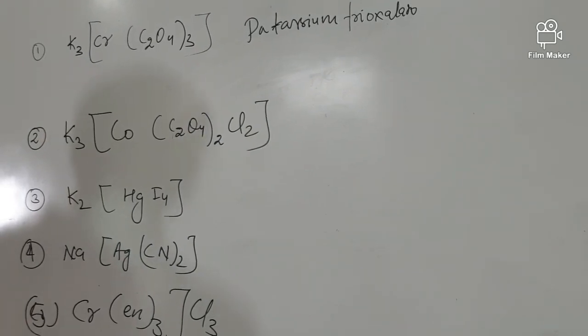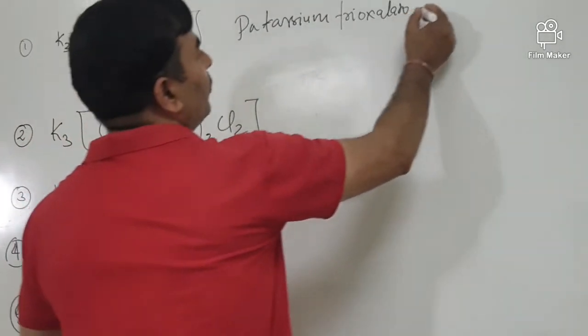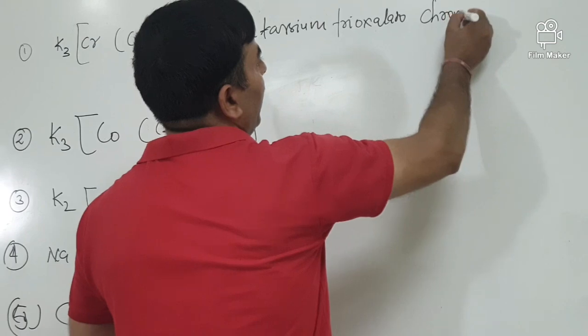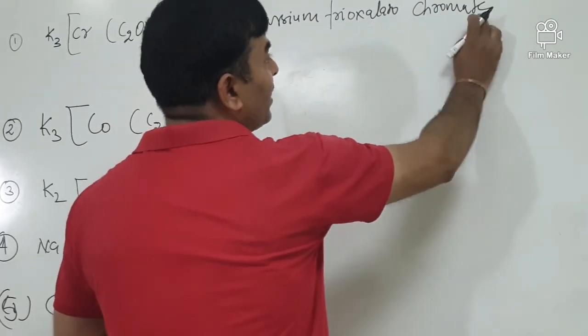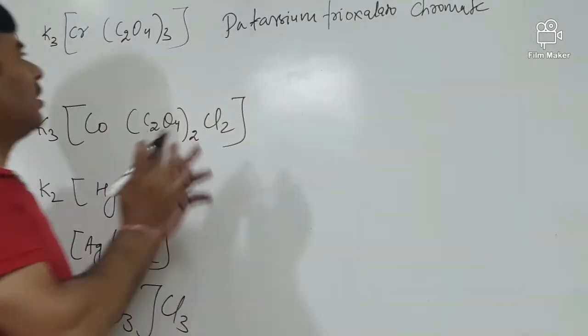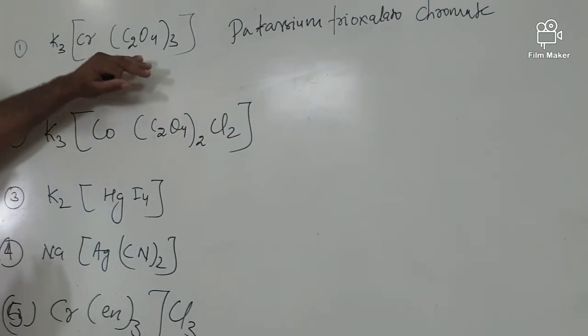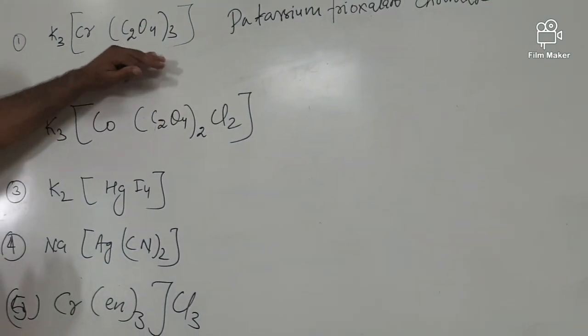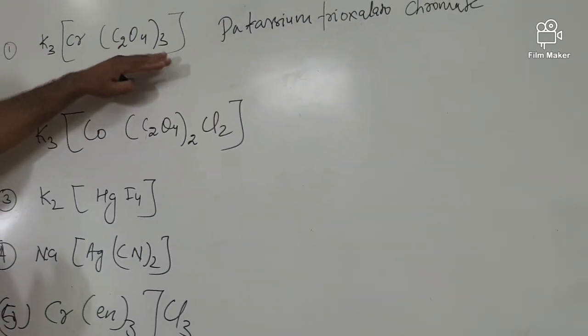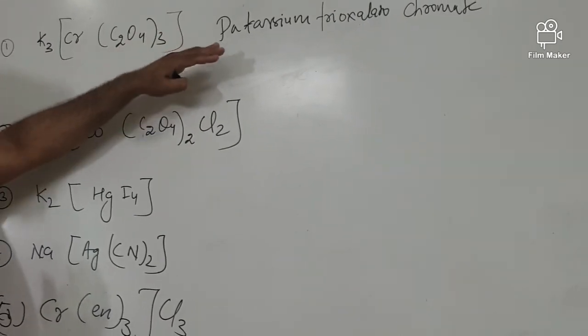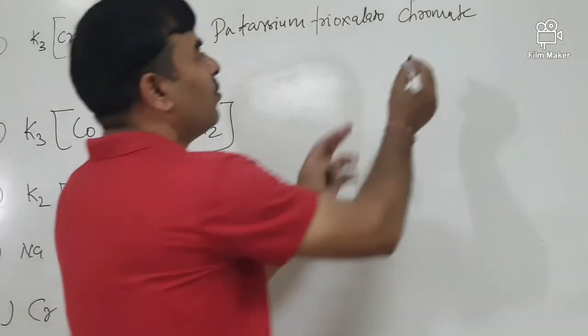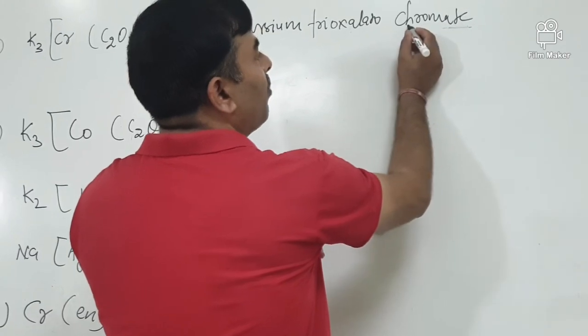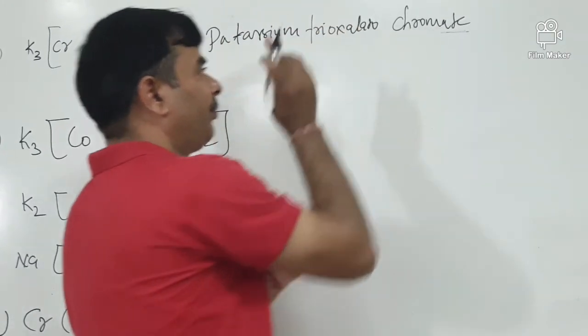Potassium trioxalato chromate. 'ate' is used in the chromium because it's an anionic ligand. So just keep in mind, when we are giving the example of an anionic ligand only, then we use 'ate' in the name of the central metal atom.